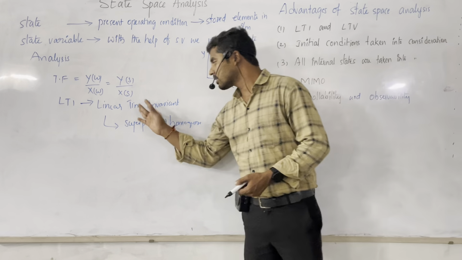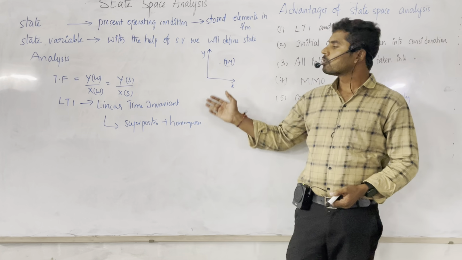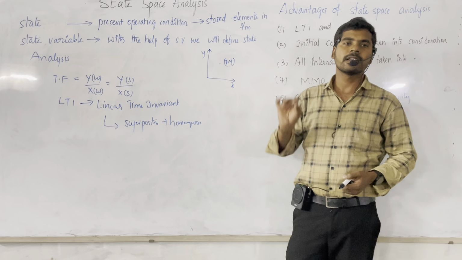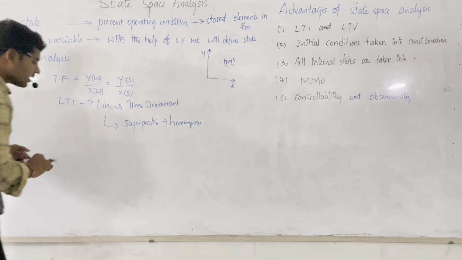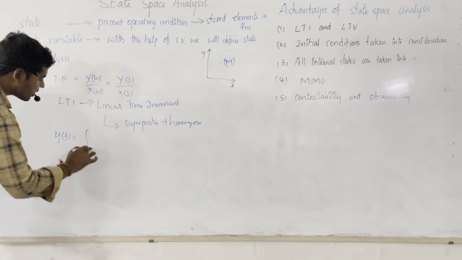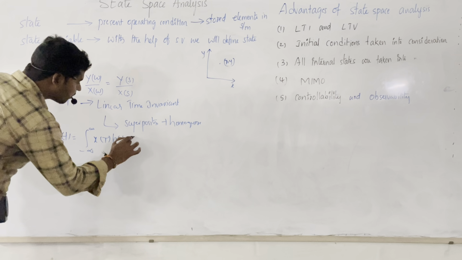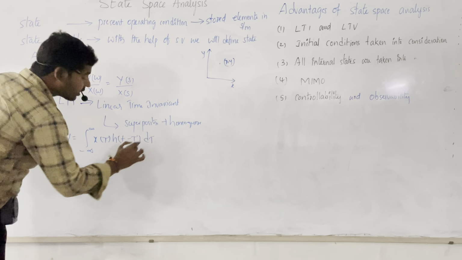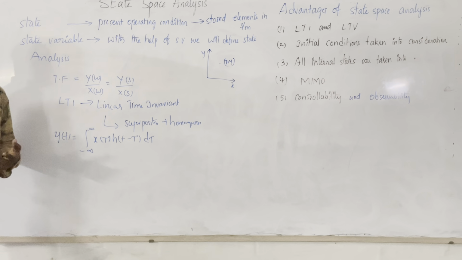The system which satisfies the linearity property and the time invariant property is generally called an LTI system. For an LTI system we have a relationship, that is, y of t is equal to the integral from minus infinity to infinity of x of tau into h of t minus tau into d tau. I think all of you have this basic fundamental equation. This equation is also called the convolution equation.